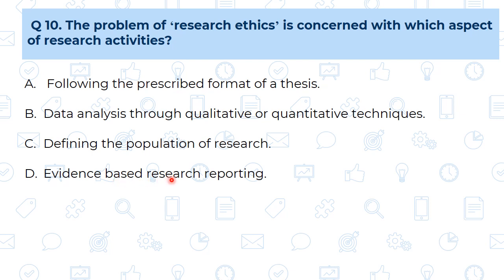Evidence based research reporting. See here, when there is research reporting on the basis of evidence, then there is an issue of falsification or fabrication type of misconduct. So this research activity is concerned with the problem of research ethics. So our answer is D.